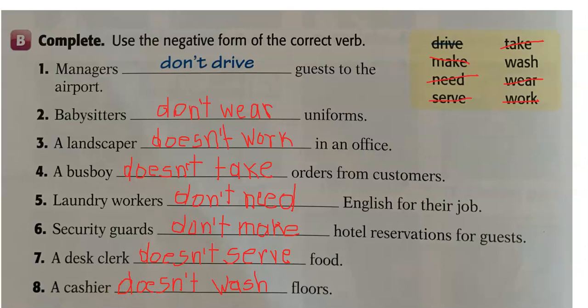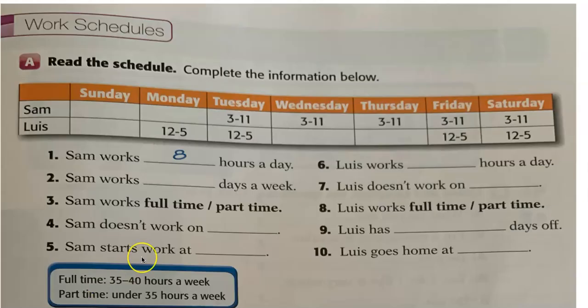Okay, so next, what we have here. This is in the next page of your booklet. Okay, this is work schedules. What you have to do here is read the schedule and complete the information below. You have here Sam and Luis.